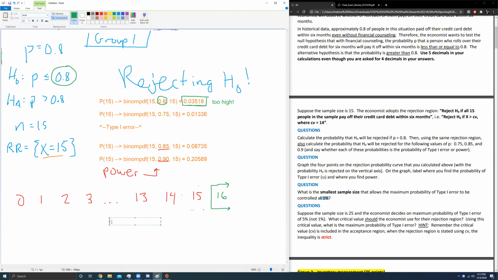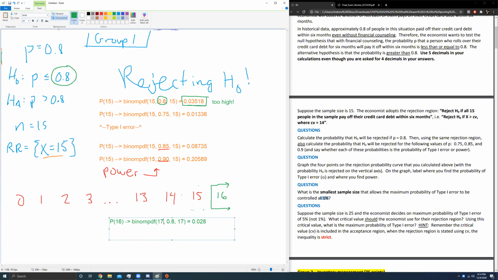So that would be, what's the probability that 16 people pay back their loan? We'll do binom PDF of 16, comma 0.8, comma 16, because now our sample size is 16, and we're rejecting if 16 people repay their loan. If I do that and do binom PDF with 16 as my value of n and my x value, and 0.8 is my probability, I get 0.28. Okay, that's still too big. I'm going to change it to 17. And if I did that, I get 0.022, still too big. I'm going to change it to 18. 0.018, still too big. I'm going to change it to 19.